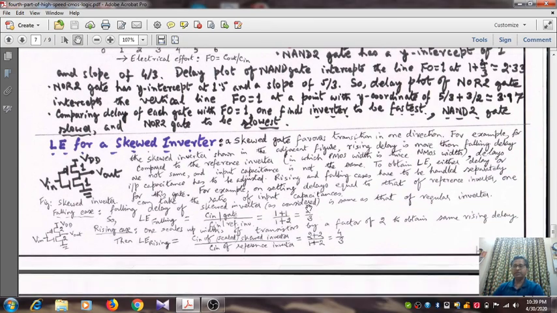Now let us briefly discuss this skewed inverter, the logical effort for a skewed inverter. What is a skewed gate? A skewed gate actually favors transition in one direction. Here, for example, if you recall, this is not a standard inverter. What are the values of the width factor of the PMOS transistor and NMOS transistor? If you recall, the PMOS transistor will have a width of 2, whereas the NMOS transistor will have a width of 1. So it is 2:1. But here, for a skewed inverter, if you make the P transistor narrower or less wide, then it will obviously have more rising delay compared to falling delay.